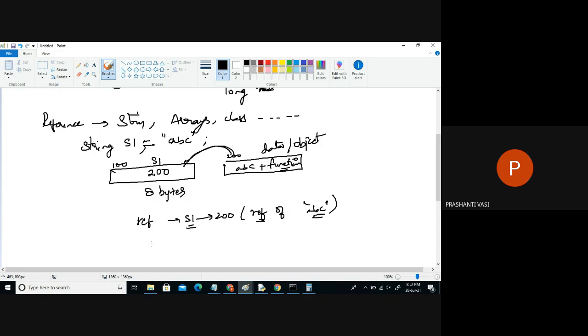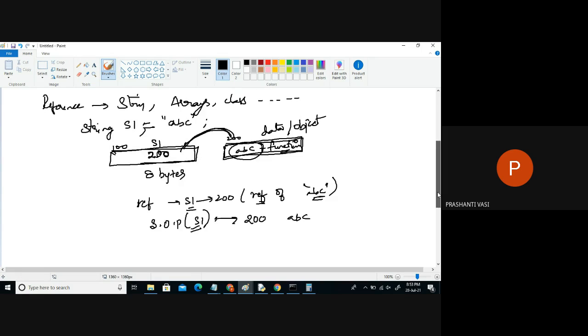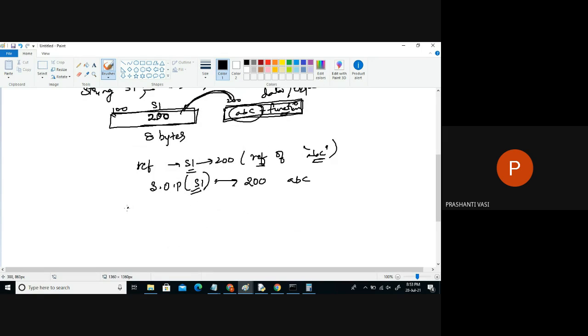Now, whenever I say SOP S1, by this we are giving an instruction to the system. S1 means which location? It will go to that location. Check, S1 stores whose address? 200. It will go to that location. Inside that location, whatever is found, it will get printed now. What is found inside that location? ABC. So now the text ABC will be printed on the screen. This is reference variables, right? So the same S1, if I say PQR.